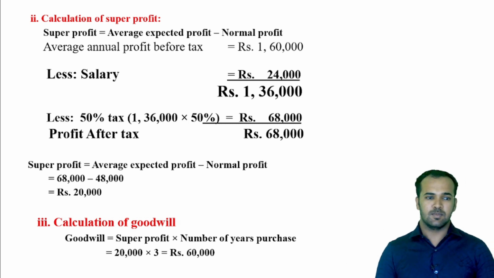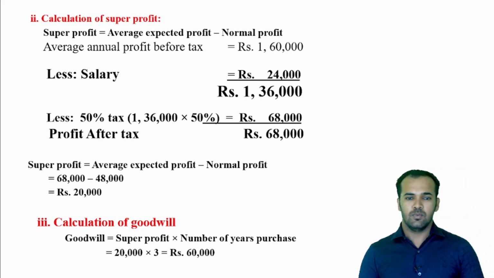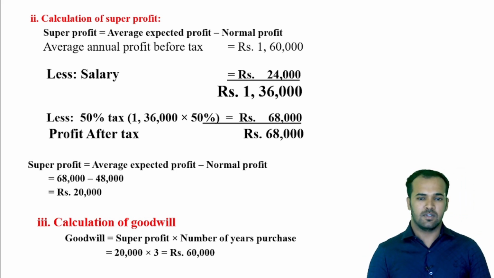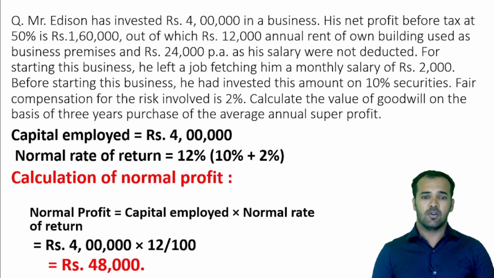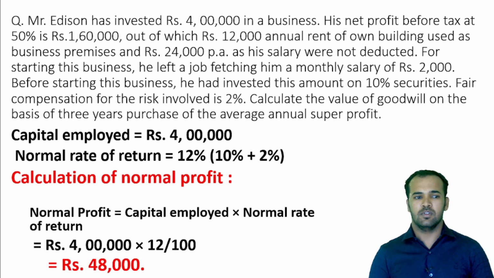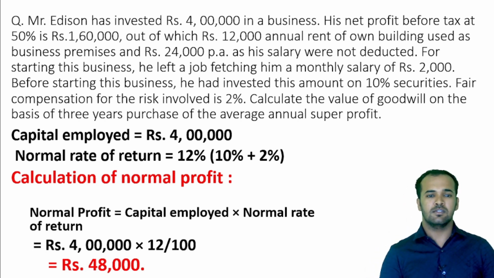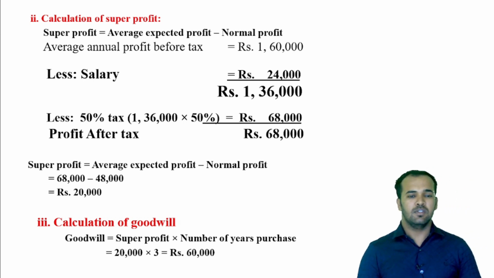Now in the question it has been stated that average annual profit before tax was rupees 1,60,000. Here we need to subtract rupees 24,000 salary. The reason behind it has been stated in the question: 24,000 rupees per annum as his salary was not deducted. Since the salary was not deducted, I have deducted it from the amount of profit. Net profit before tax was 1,60,000 minus 24,000, the amount of salary. So 1,60,000 minus 24,000 will be 1,36,000, which will be the annual profit before tax.